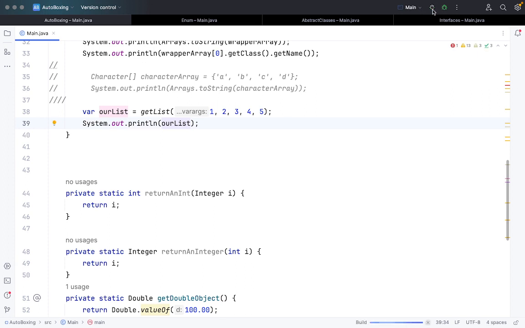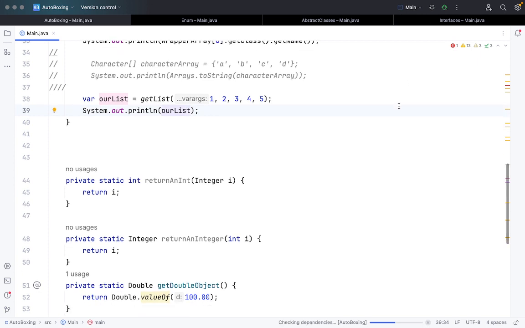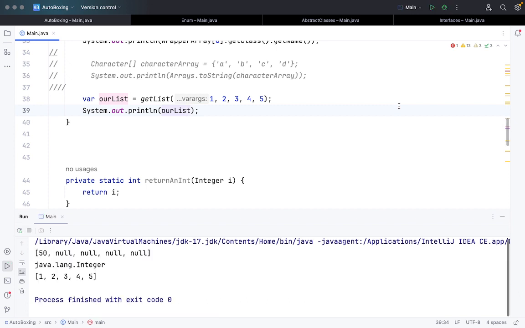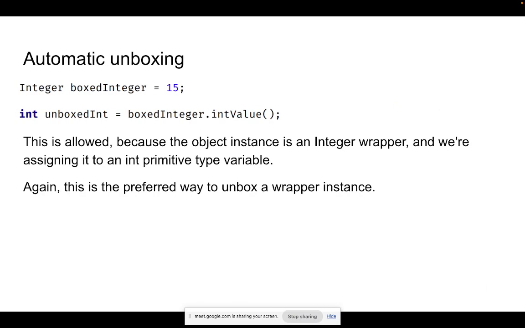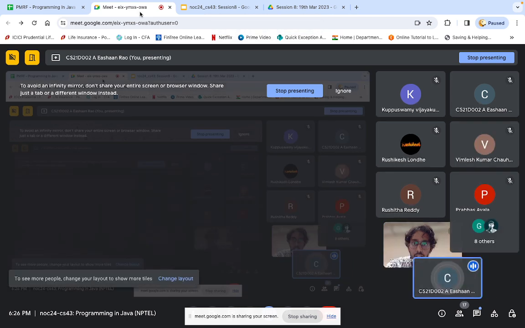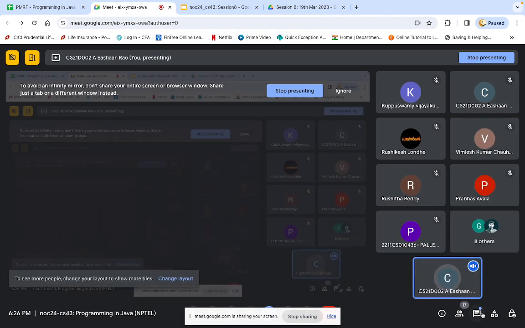Okay, so this is a view of the concept of boxing, that is auto boxing and unboxing, and how you can use it if you want to pass primitive values to the Java collection where it can't accept them. With the help of boxing and unboxing, you can try it out. So this is one concept that I want to cover today. This is a small concept. If you have any question about this auto boxing and unboxing, please let me know. So let me see.